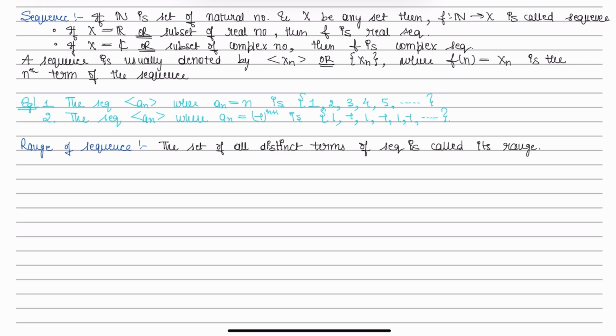Like in the first example, here the range set is the set of natural numbers itself, and in the second example the range set is minus 1 and 1 only.